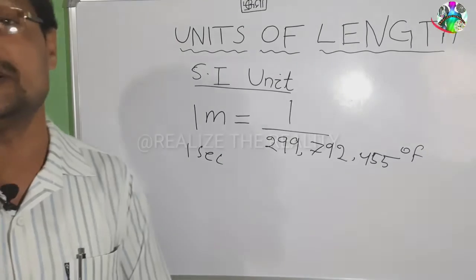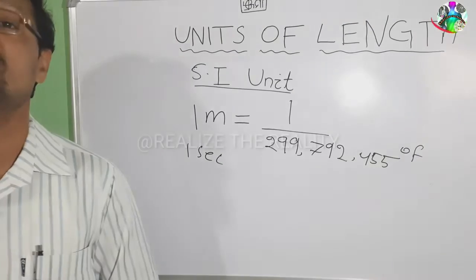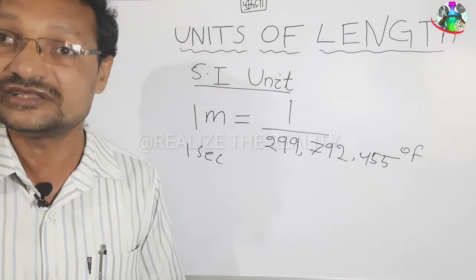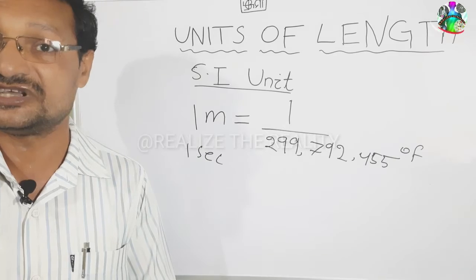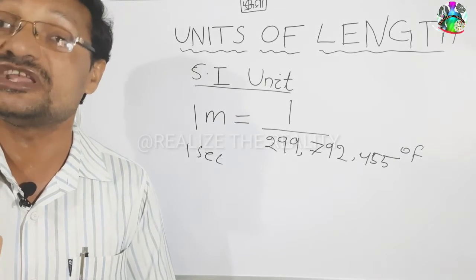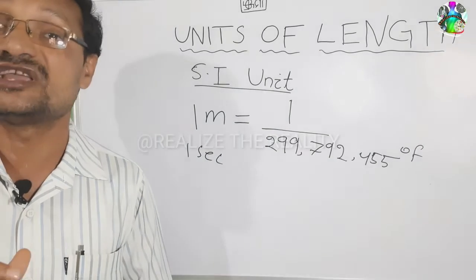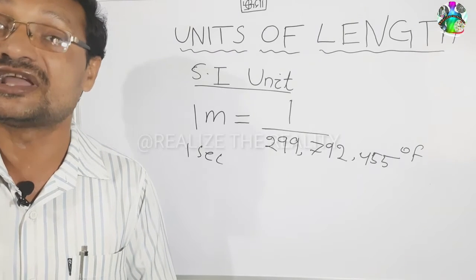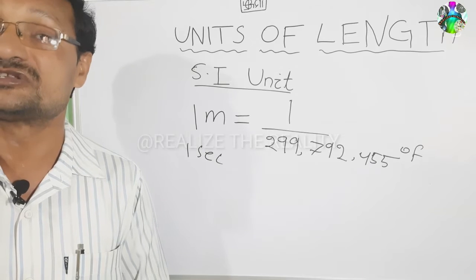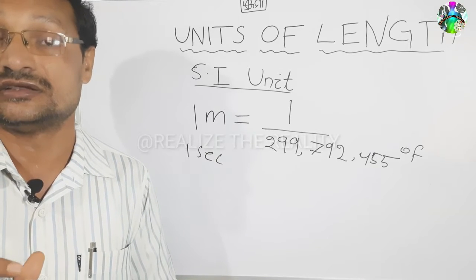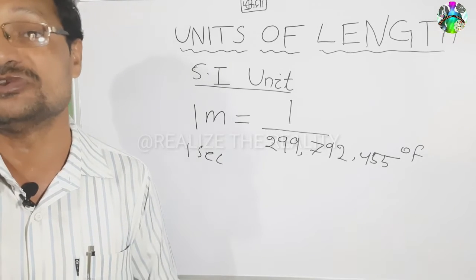Now let's study the different units and subunits of length, that is meter. Children, I said to you, a unit is a standard which is supposed to be reproducible. We can multiply it, we can submultiply it also. That is why we will study multiples and submultiples of a meter.